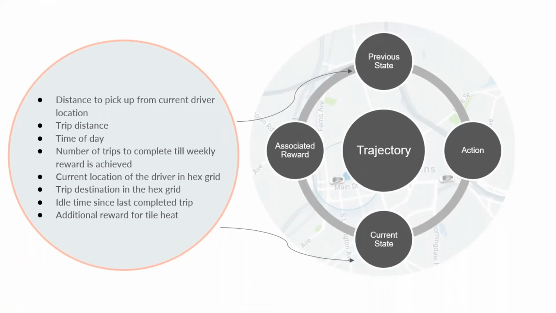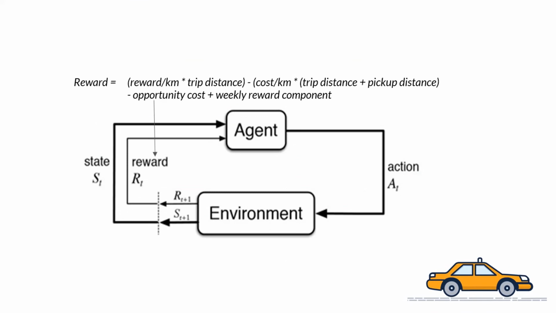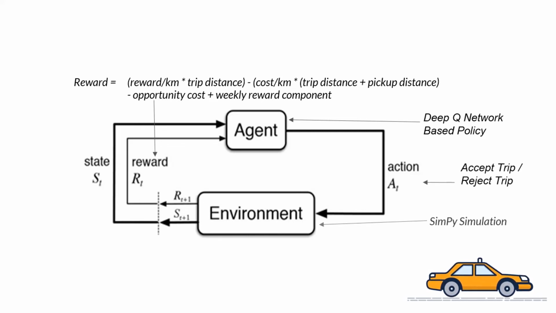Next, for the reinforcement learning step, we create trajectories for the agents, where the agents can learn from a variety of observations such as trip distance, time of day, and location. These trajectories are combined into simulation episodes consisting of the trajectory histories of multiple drivers, which is then fed into the reinforcement learning mechanism as the input states. The system calculates the reward using a predetermined formula, and the state and the reward are used by a deep Q network-based policy to decide whether to accept or reject the trip. All these actions take place as interactions between the agent and our SimFire simulation environment.